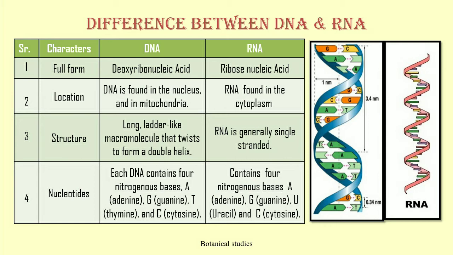Let us discuss now the difference between DNA and RNA. The full form of DNA is deoxyribonucleic acid and RNA is ribonucleic acid. Location: DNA is found in the nucleus and in mitochondria, while RNA is found in the cytoplasm. Structure: DNA is a long ladder-like macromolecule that twists to form a double helix. RNA is generally single-stranded. Nucleotides: DNA contains 4 nitrogen bases: adenine, guanine, thymine, and cytosine, while RNA also contains 4 nitrogen bases: adenine, guanine, uracil, and cytosine.